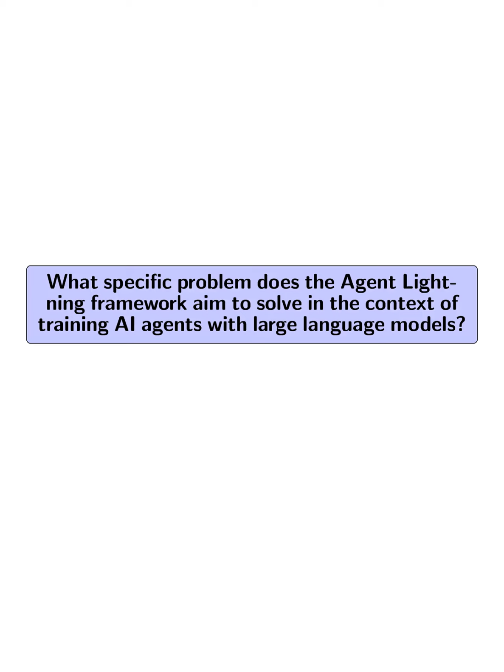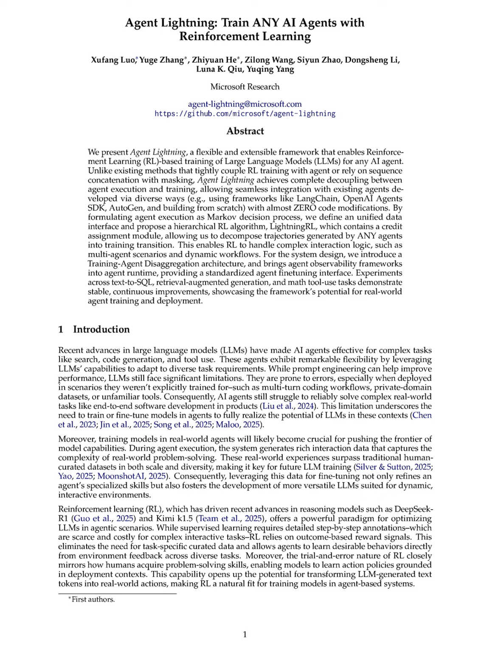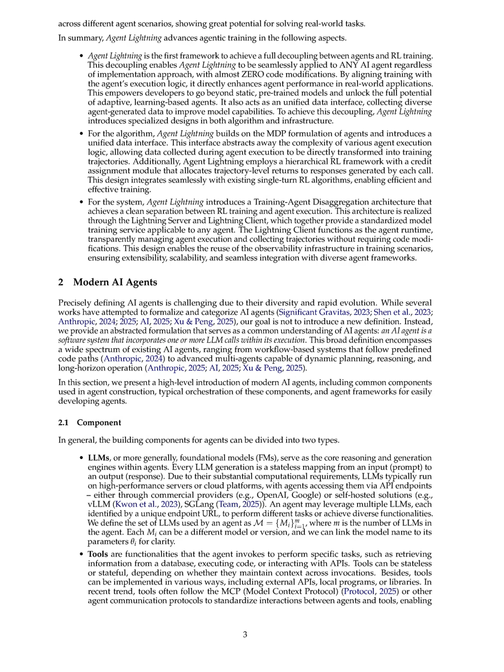What specific problem does the Agent Lightning Framework aim to solve in the context of training AI agents with large language models? The Agent Lightning Framework addresses the significant challenges of training AI agents that utilize large language models, LLMs, in complex multi-turn scenarios. It specifically aims to decouple agent execution from reinforcement learning, RL training, allowing for seamless integration with any AI agent without requiring extensive code modifications.